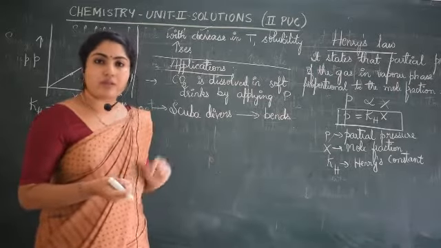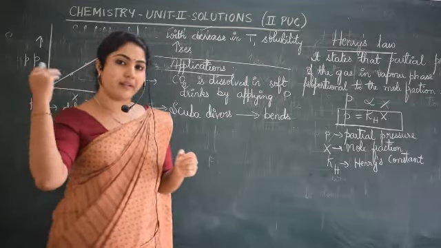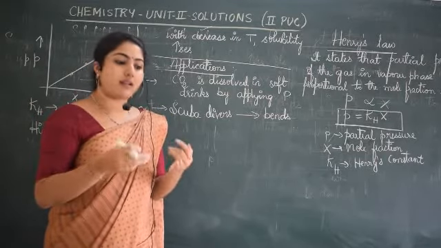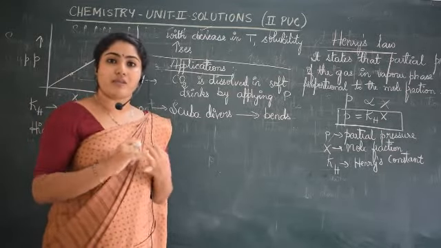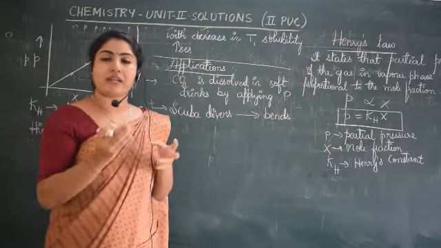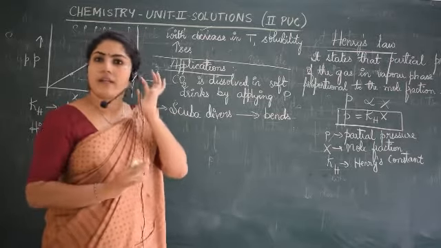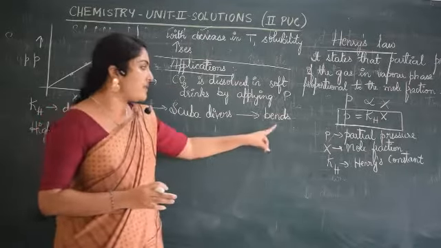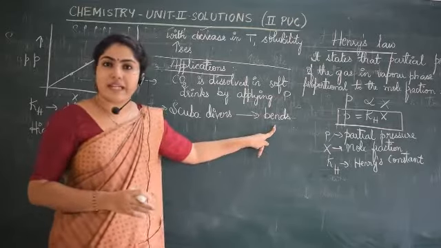So what is usually done? The scuba divers carry a cylinder. We call it an oxygen cylinder. In that cylinder, some amount of hydrogen, some amount of nitrogen, a small amount of helium, these kinds of gases will be mixed with oxygen, and then it will be given to them. Why? To prevent this dangerous condition called bends. How can you define it?